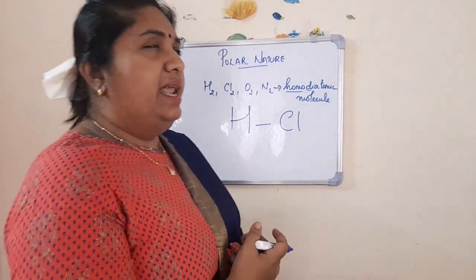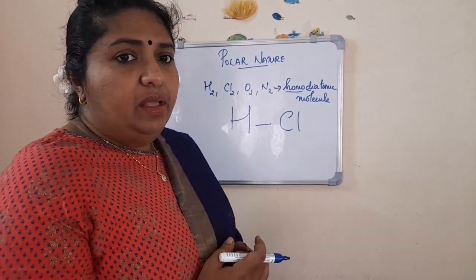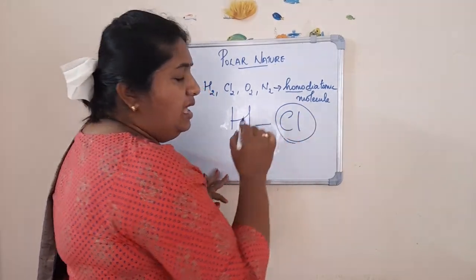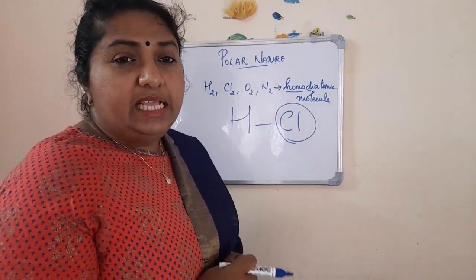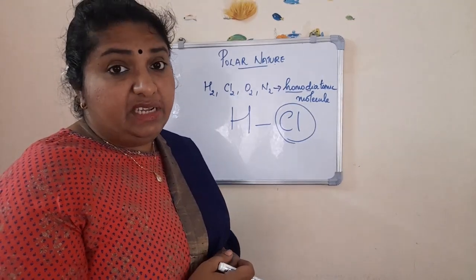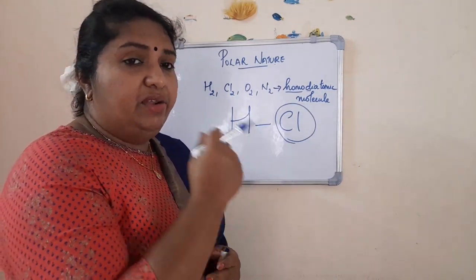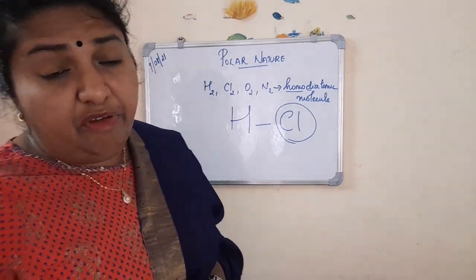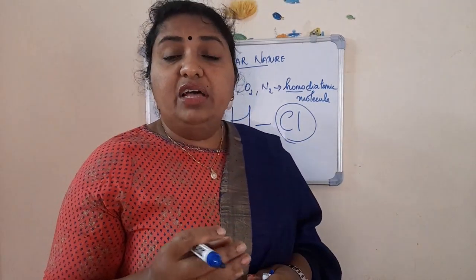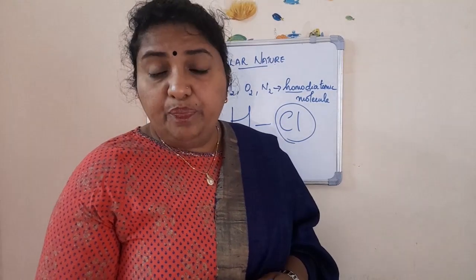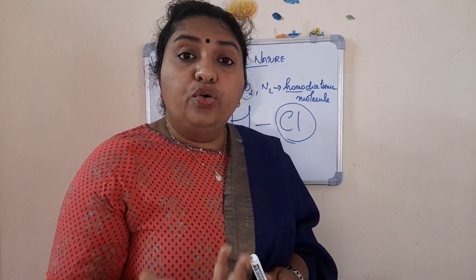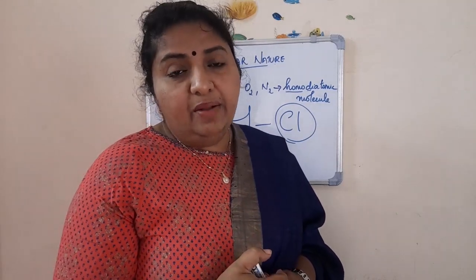They have covalent character. Now, as we have studied, this chlorine atom has a higher electronegativity value than hydrogen, isn't it? By looking into the Pauling electronegativity scale, you can find out that chlorine has a higher electronegativity value than hydrogen. So chlorine is more electronegative than hydrogen.